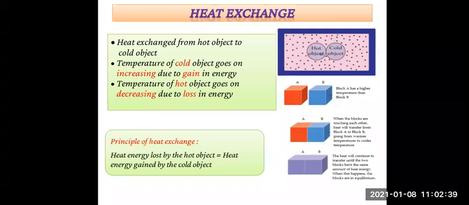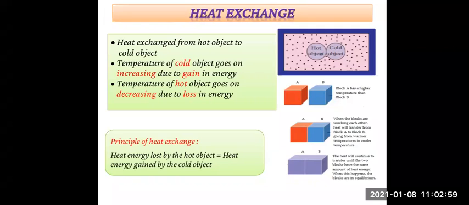Clear? Now we'll move on to the next point, that is heat exchange, which is given on page number 69. Now see, one figure is given, that is 5.10, box of heat resistant material.